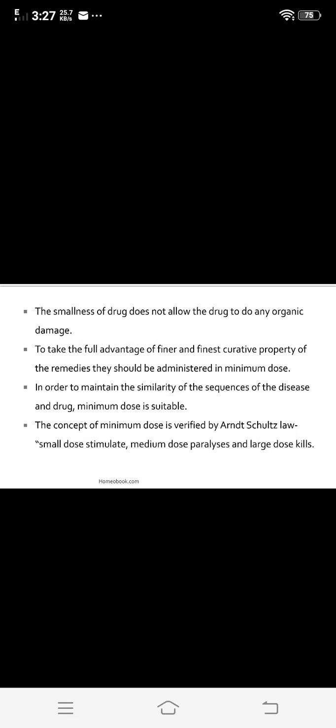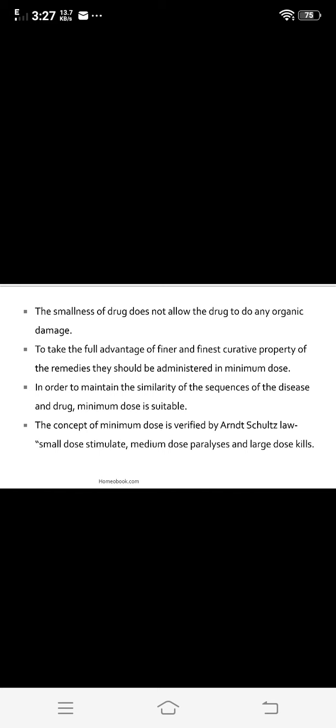The advantages also include that the smallness of the dose does not allow the drug to do any organic damage. That is, if we use a small dose, it does not cause any organic damage to a patient. Then next, to take the full advantage of the finer and finest curative property of the remedies, they should be administered in minimum doses. So when we use minimum doses, we take the full advantage of the finer and finest curative property of that remedy.